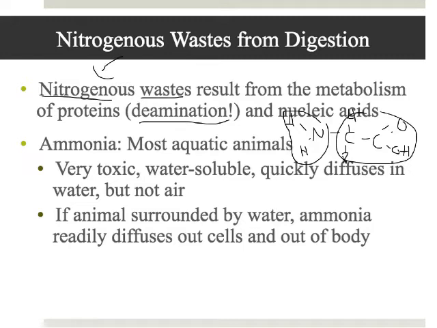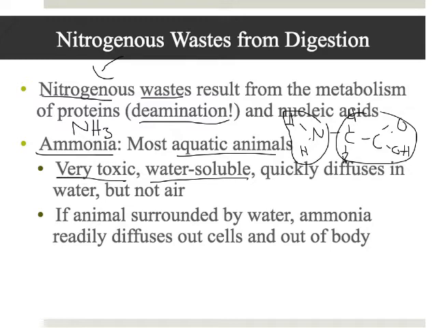It's waste containing nitrogen. And the reason this waste is so harmful is that the amino group is NH2. Well, ammonia is NH3, and it's really easy for that NH2 to turn into an NH3 if it combines with a hydrogen. So this nitrogenous waste will react to form ammonia, which is very toxic for most organisms. Luckily, ammonia is water soluble, so it dissolves very easily in water. So if we're talking about an aquatic animal, they have a really easy way of getting rid of their nitrogenous waste. They just release it into the water and it dissolves and it's not a problem.